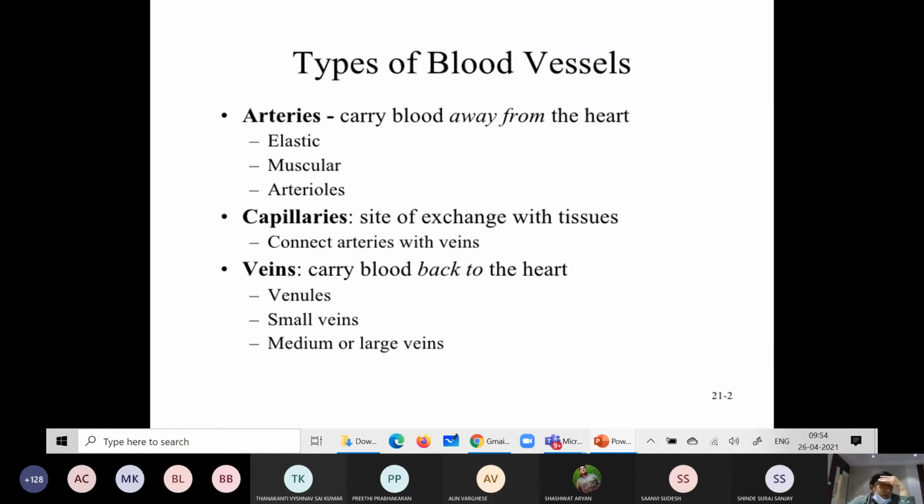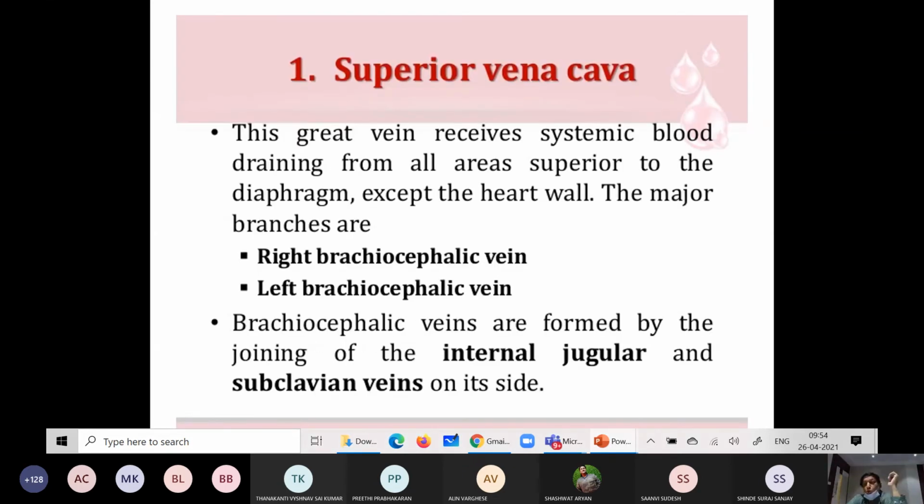You know the types of blood vessels: arteries, capillaries and veins. Superior vena cava. You know already general anatomy, superior, inferior. This great vein receives systemic blood draining from all areas superior to the diaphragm, except the heart wall.